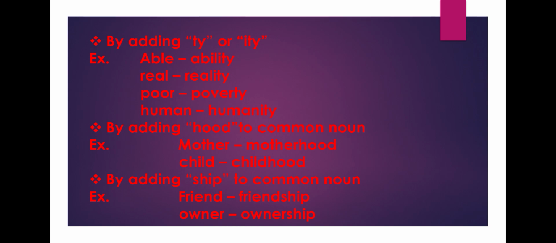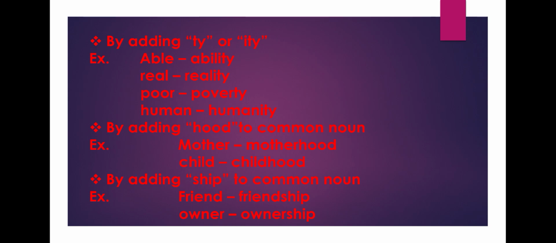By adding ty or ity, for example, able, ability, real, reality, poor, poverty, human, humanity. By adding hood to common nouns, for example, mother, motherhood, child, childhood.